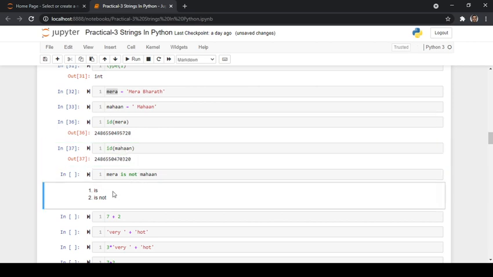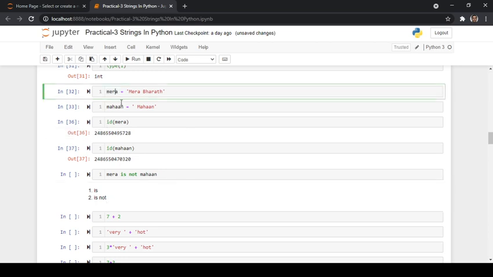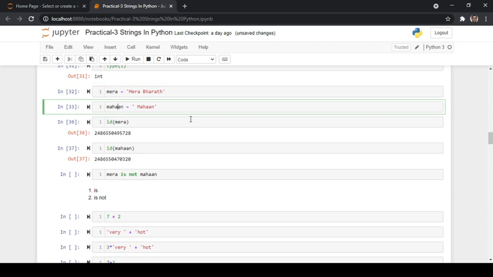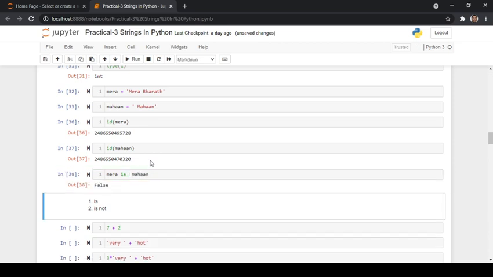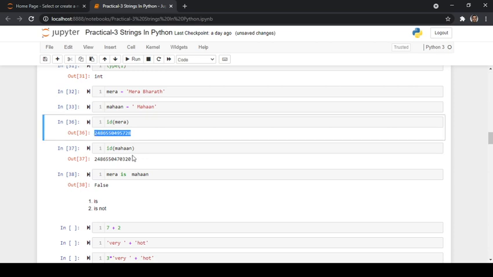And in tokens we have in operators, to be more precise, in operators we have talked about membership operators like is and is not. So is and is not is used to check whether this variable mera and this variable Mahan are pointing to the same memory location or not. So whenever you use the membership operator is, it is giving false. Why? Because the memory location here is completely different from the memory location of Mahan.